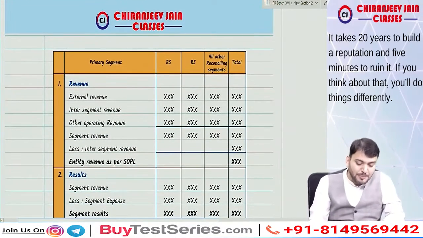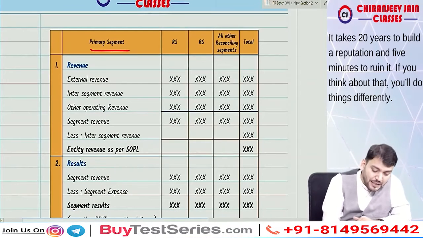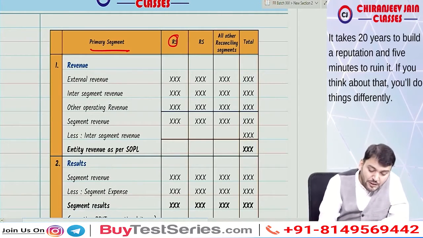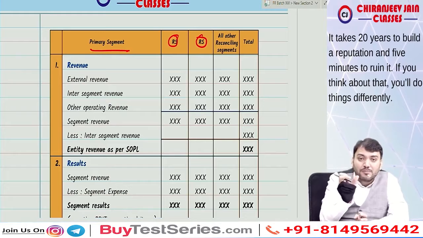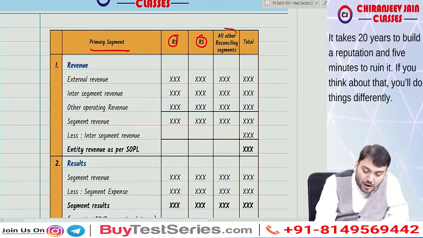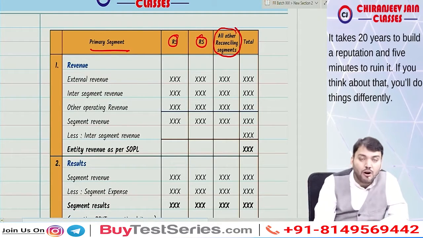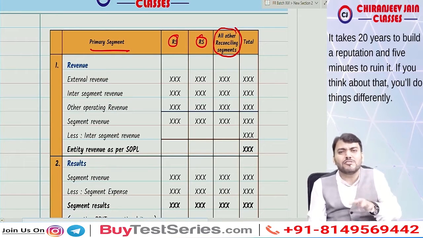Correct. Now how to prepare the segment report? First is the primary segment. In this we write down the reportable segments, and whatever segments are not reportable will be consolidated in one segment, known as all other segments, and a reconciling segment for reconciliation purposes.